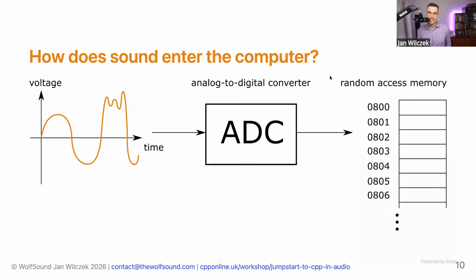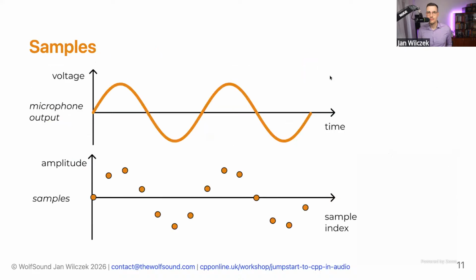But what does the ADC do? Well, when we have our continuous signal, the ADC takes samples of the value of this signal at regular time intervals. This is called sampling. And these samples are discrete values that we can store on a computer, just like in a std::vector of floats that can be used to represent sound.